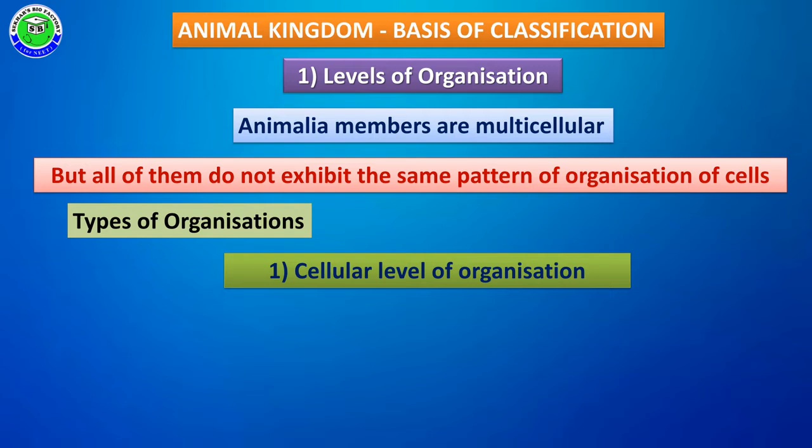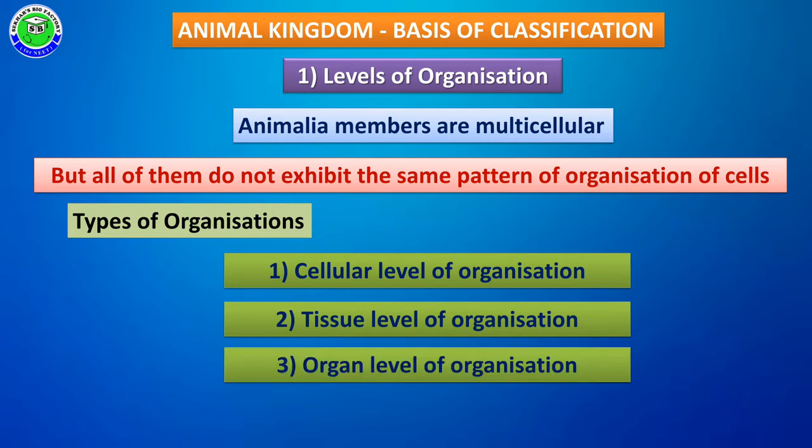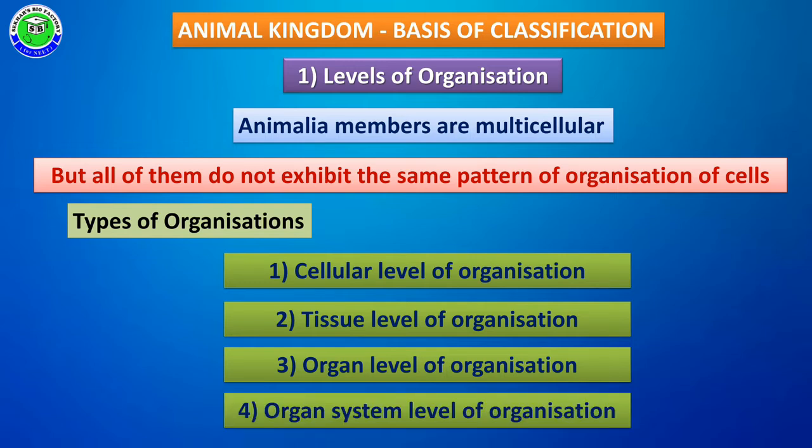The first level is cellular level of organization. The second type is tissue level of organization. The third one is organ level of organization, and the fourth one is organ system level of organization. The cells present in an animal body may arrange in different levels.